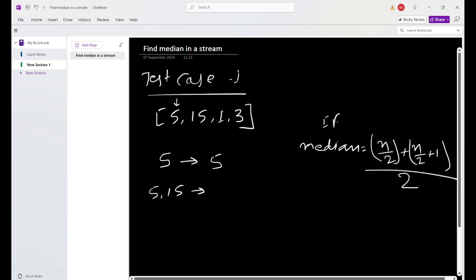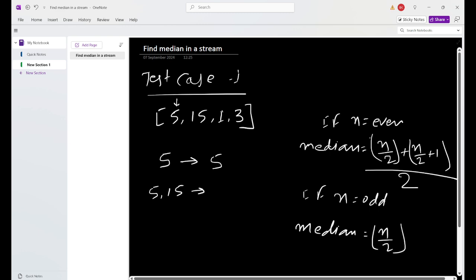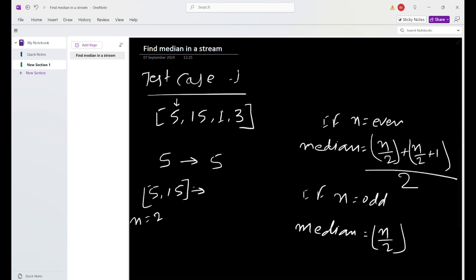If n is even, that is the formula. If n is odd, then the median will be the n by 2th element. In this case n is equal to 2, which is even, so n by 2 means the first element and the next element.